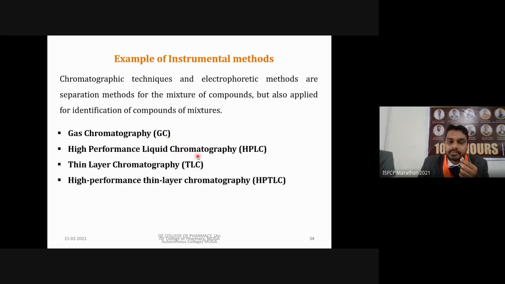So we have some standard graphs, then we can compare the area under the peak in our graph with that standard, and then we can calculate the amount of that chemical present in our sample. Then again, in thin layer chromatography, you can calculate Rf values. Another technique is HPTLC, an advanced version. In this, like HPLC, you can generate a chromatogram, and based on the peaks under the chromatogram, you can calculate the amount or concentration of that chemical or ions present in your sample.